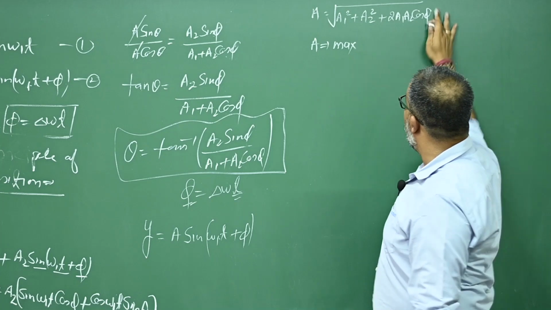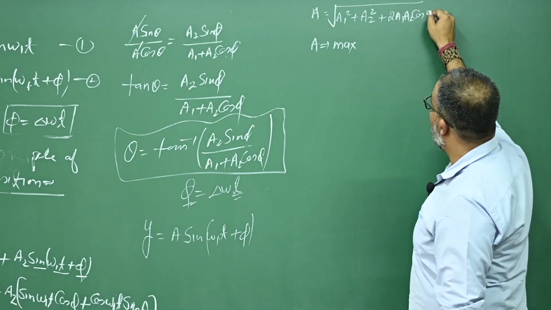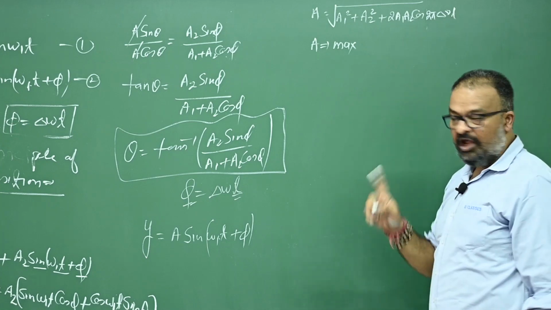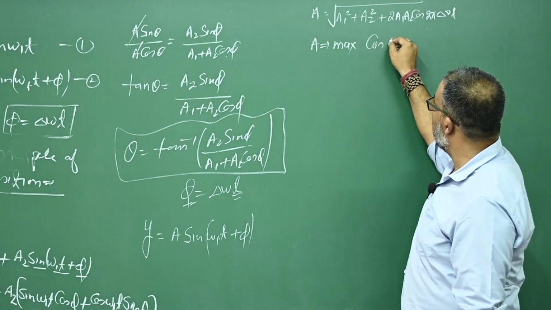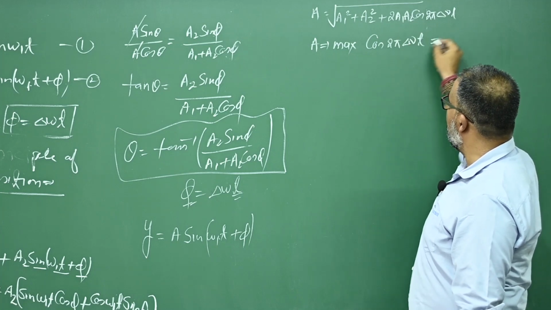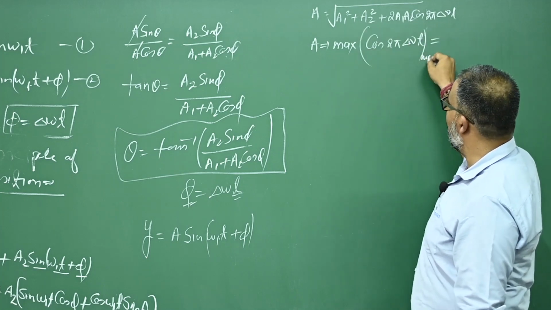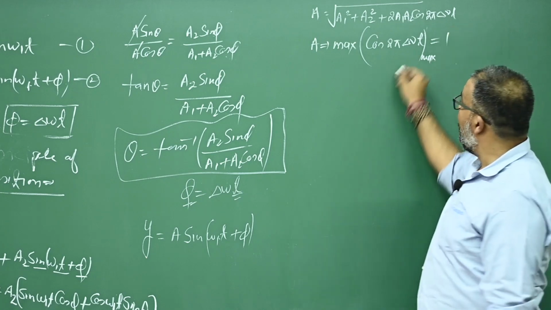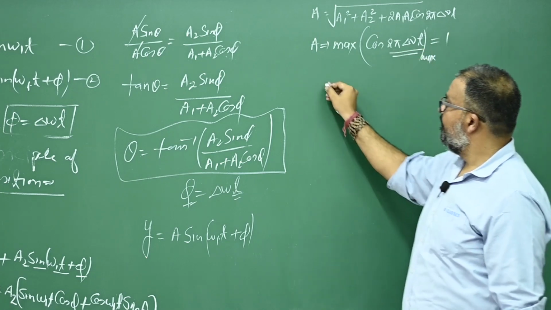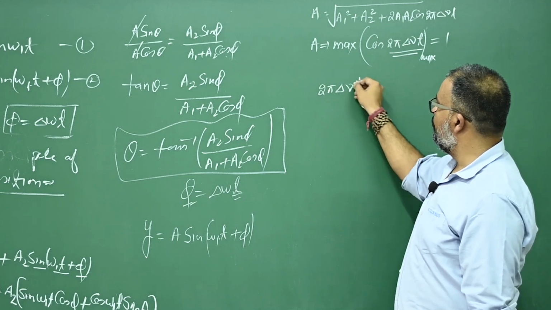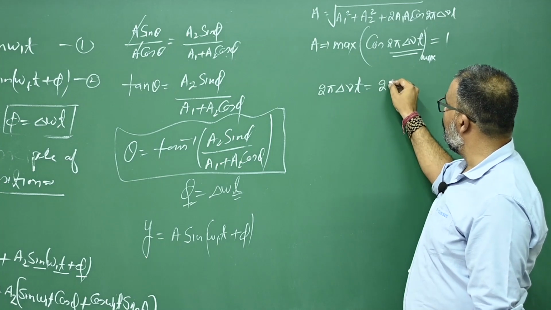Phi was how much? That was 2 pi delta nu into t, right? So the amplitude will be maximum when cos of 2 pi delta nu into t is maximum, and its maximum value will be 1. When will it be maximum? When 2 pi delta nu into t is equal to 2n pi.